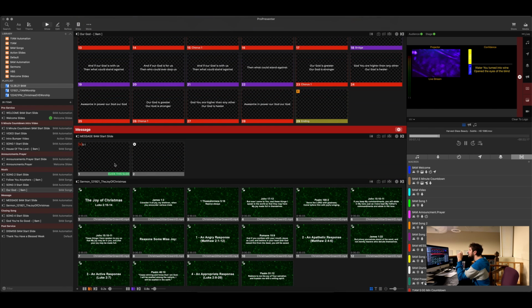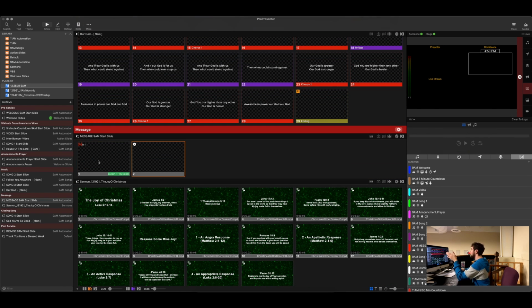And then let's see here, message. Now this one is a macro to get us all. So the confidence monitor changes over here to a white text, and then has the time up top. The live stream and the projector go blank because of this symbol right here. This is a clear all symbol. If you notice, ProPresenter uses symbols to kind of match up different things together. So this is a clear all symbol on this slide. If you look all the way over here, this is the same symbol. And if you click on this, that clears all.